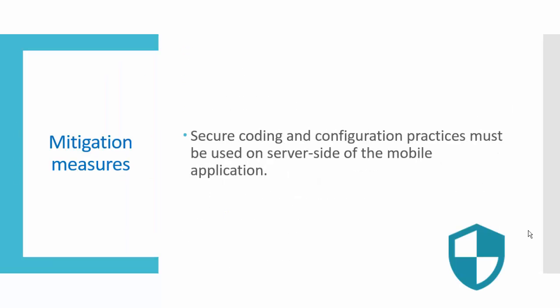So there is one mitigation measure: secure coding and configuration practices must be used on the server side of the mobile application. Basically it's about the server side application, because the authentication should be on the server side, because the client side can be compromised. So as a developer you should take care of your server side.